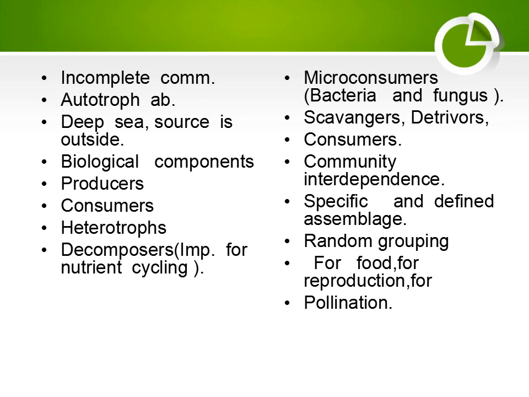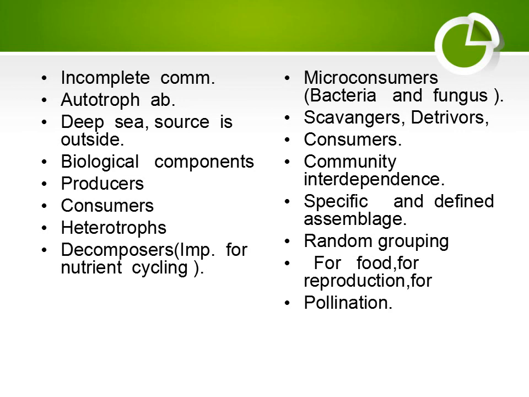Now comes biological components of a community. Number 1, producer. Producers are green plants which synthesize food with the help of sun. Consumers are the animals or plants which are dependent on producers. Heterotrophs and decomposers.